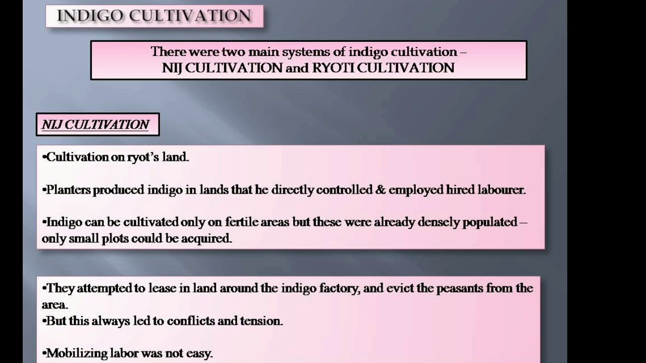Indigo can be cultivated only on fertile areas, but these were already densely populated. Only small plots could be acquired. They attempted to lease in the land around the indigo factory and evict the peasants from the area. But this always led to conflicts and tension, because the local peasants were farming their local crops, and the East India Company was forcing the people to cultivate indigo. It reflected the conflict and tension.